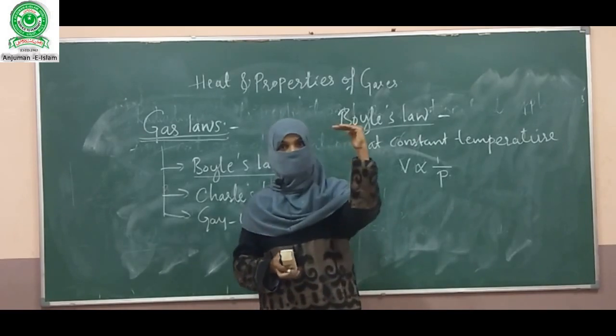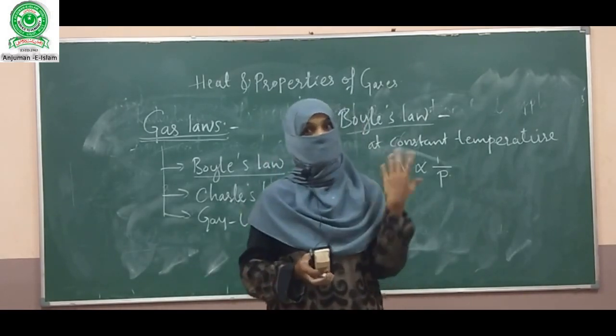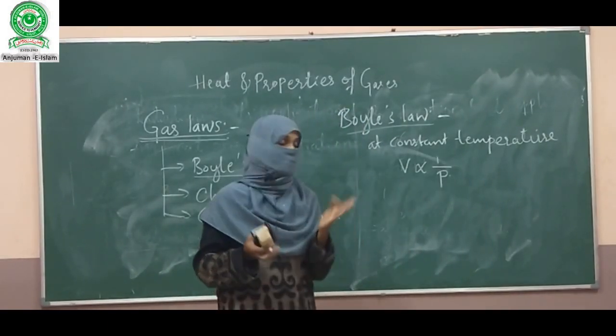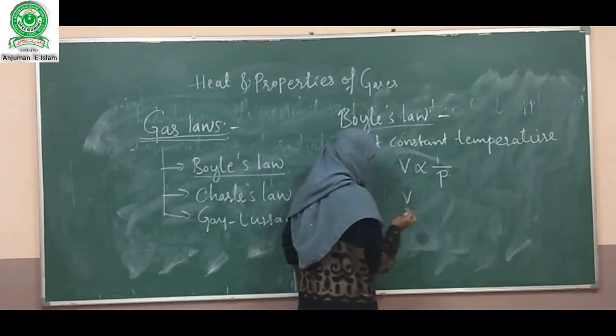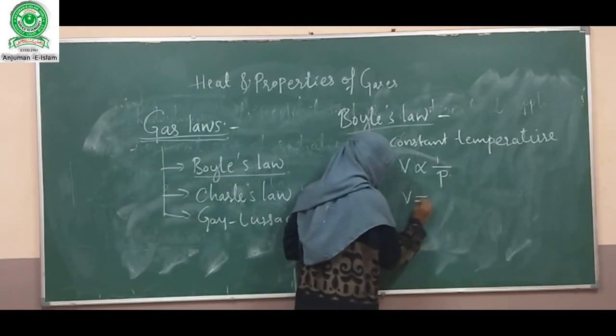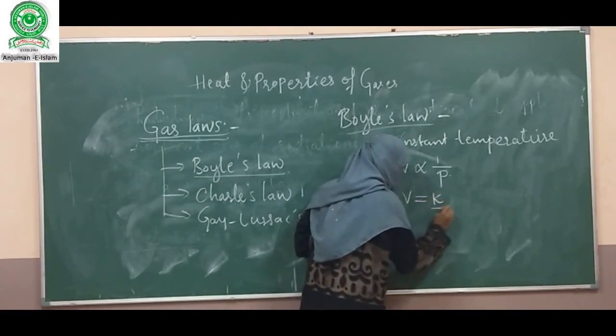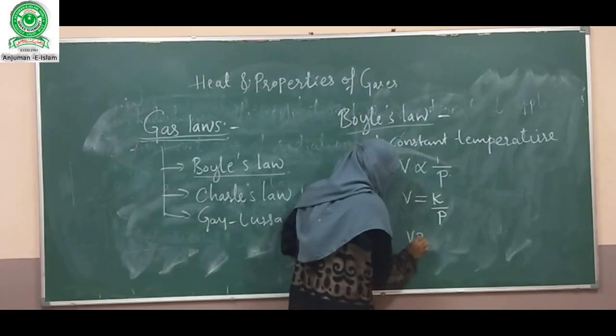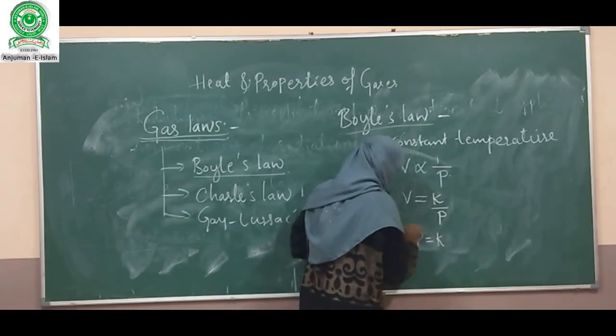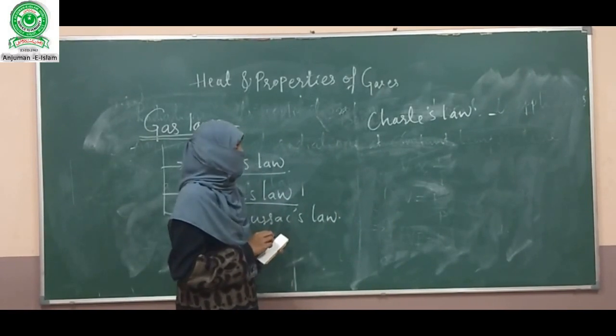When we increase the pressure, volume will decrease. When we increase the volume, pressure will decrease because it is inversely proportional. Let us remove the proportionality symbol; when we remove it, we take a constant K. So, PV is equal to K. This is Boyle's law.